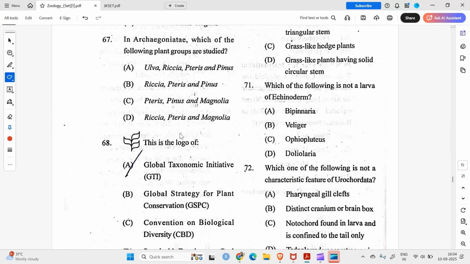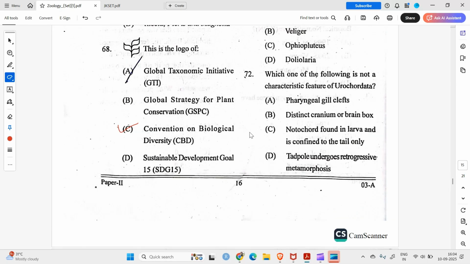Question number 67. In archegoniate studies, which of the following plant groups are studied? Archegoniate means those plant groups which have archegonia. Ulva, it's an algae, so you don't find archegonia here. Riccia is a bryophyte, then Pteris, and Pinus. Yes, option B is the correct answer. This is the logo of CBD, Convention on Biological Diversity.